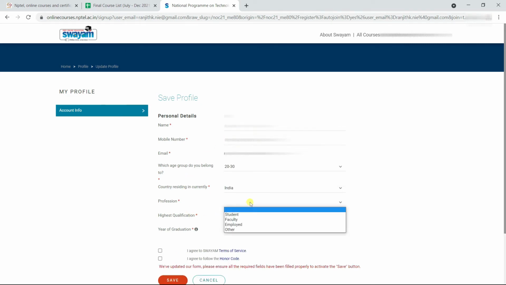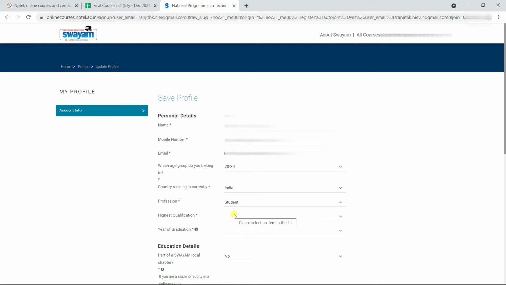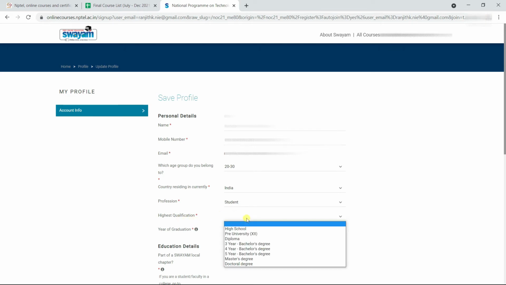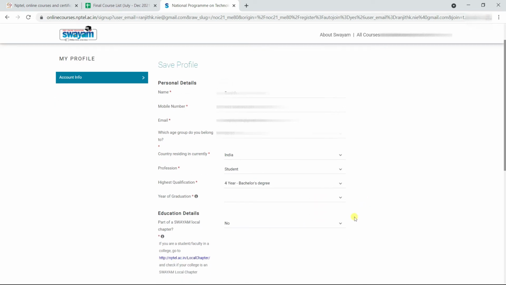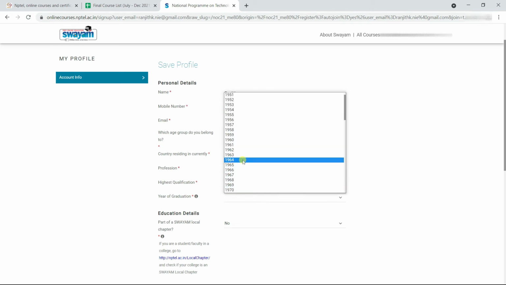If you are a student, select student, and if you are a faculty, then select faculty. Select your highest qualification from the list. Here I am choosing 4-year bachelor's degree. Then choose year of graduation or the year in which you will be graduating.